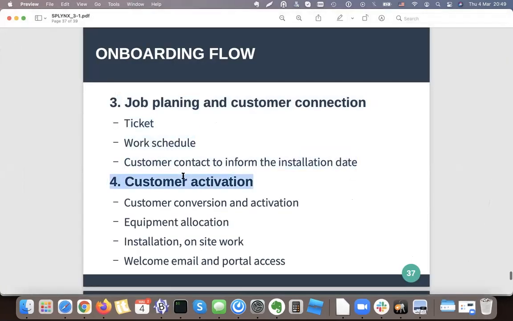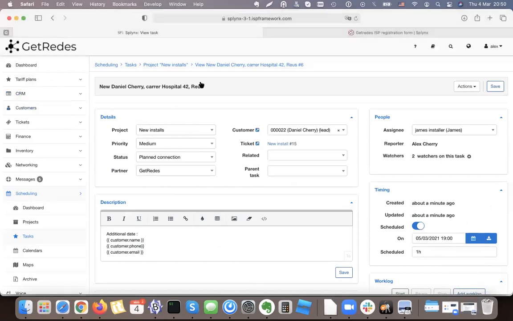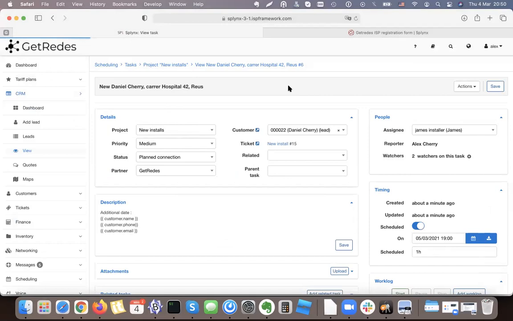What is my next step? I need to prepare everything for customer activation. When my installer goes there and connects the client, the client should already have an active service, and he must have equipment allocated to his profile. So this is what I'm going to do. I will convert the client first, and then I'll allocate the equipment. Convert the client. So let's go to client. Let's go to this lead.